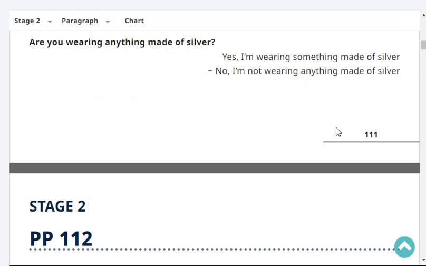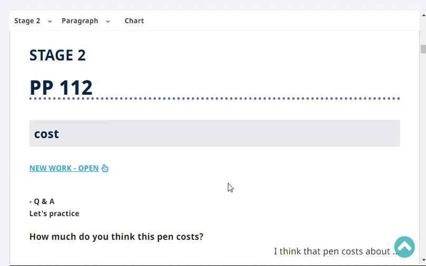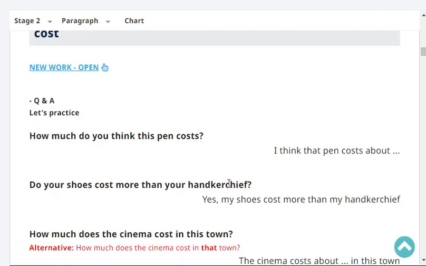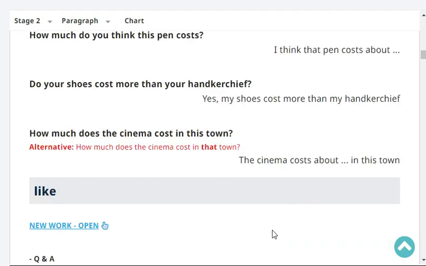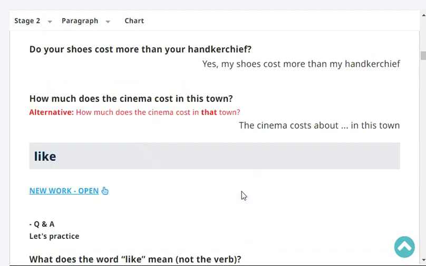Cost. How much do you think this pen costs? I think that pen costs about $1. Do your shoes cost more than your handkerchief? Yes, my shoes cost more than my handkerchief. How much does the cinema cost in this town? The cinema costs about 2,000 yen in this town.